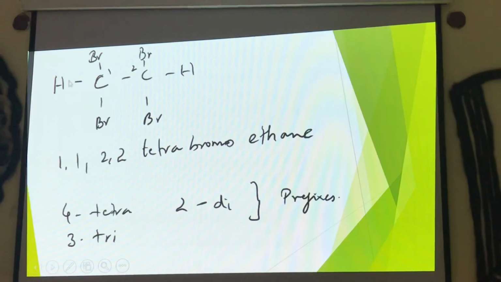Next, see this particular thing. How many bromines are there? 4 are there. 1, 1, 2, 2. Tetra means 4. So 1,1,2,2-tetrabromo. How many carbons are coming? 2, ethane. That's it. How many bromines are there? 4, so 4 bromines is tetra. If there are 3 bromines it is tri, 2 means di, and for 1 we don't name anything.